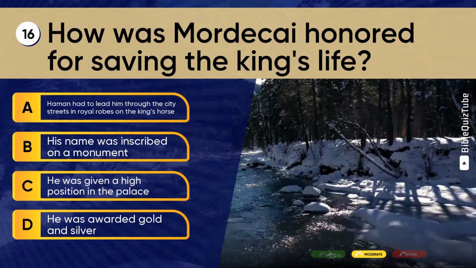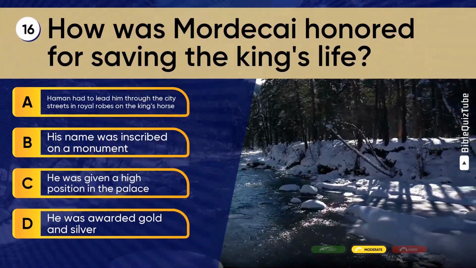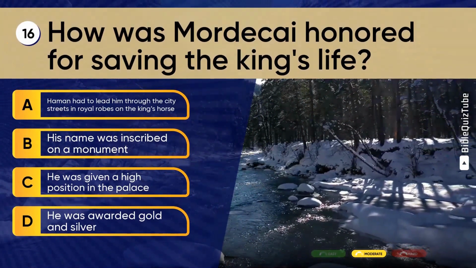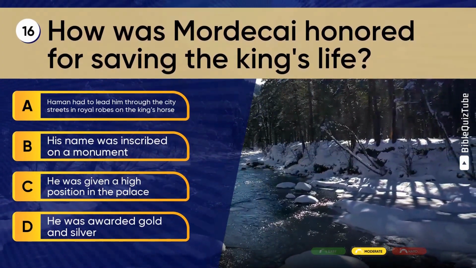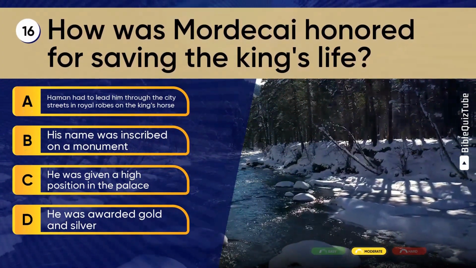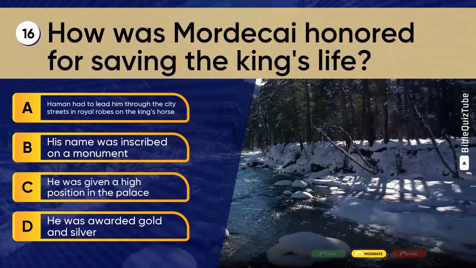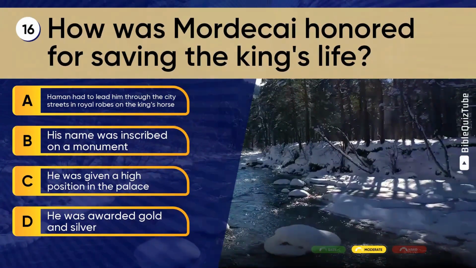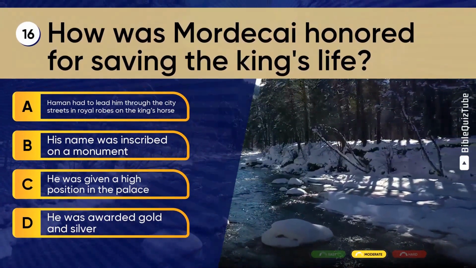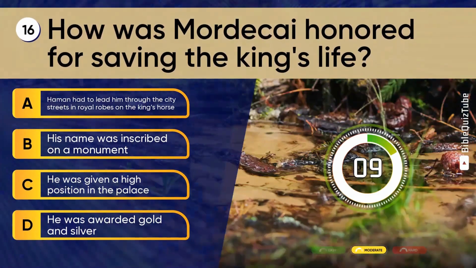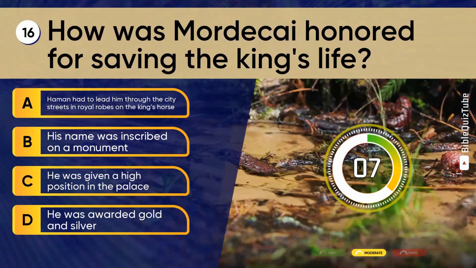Question 16. How was Mordecai honored for saving the king's life? A. Haman had to lead him through the city streets in royal robes on the king's horse. B. His name was inscribed on a monument. C. He was given a high position in the palace. D. He was awarded gold and silver.